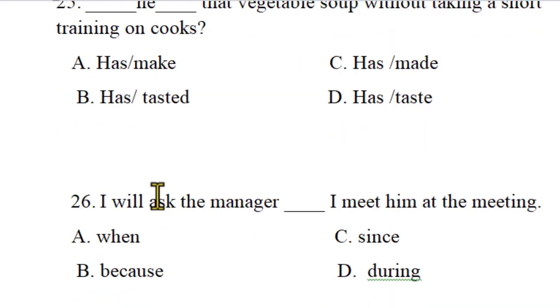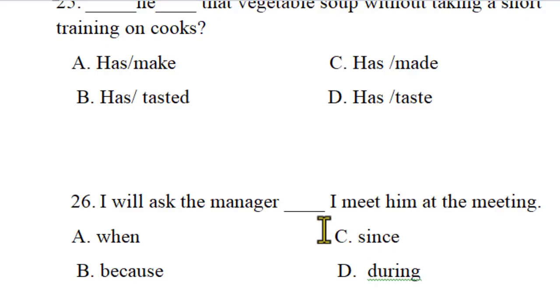Next question. I will ask the manager, blank, meet him at the meeting. I will mark that as a conjunction question here. When, time, reason. Actually, time and reason. During, time, exactly, but there are different purposes here. When refers to time: I will ask the manager when I meet him at the meeting. There's no cause-effect relationship here, so because is wrong. Since doesn't show a point of time here. During doesn't go with a clause, but rather a noun phrase.